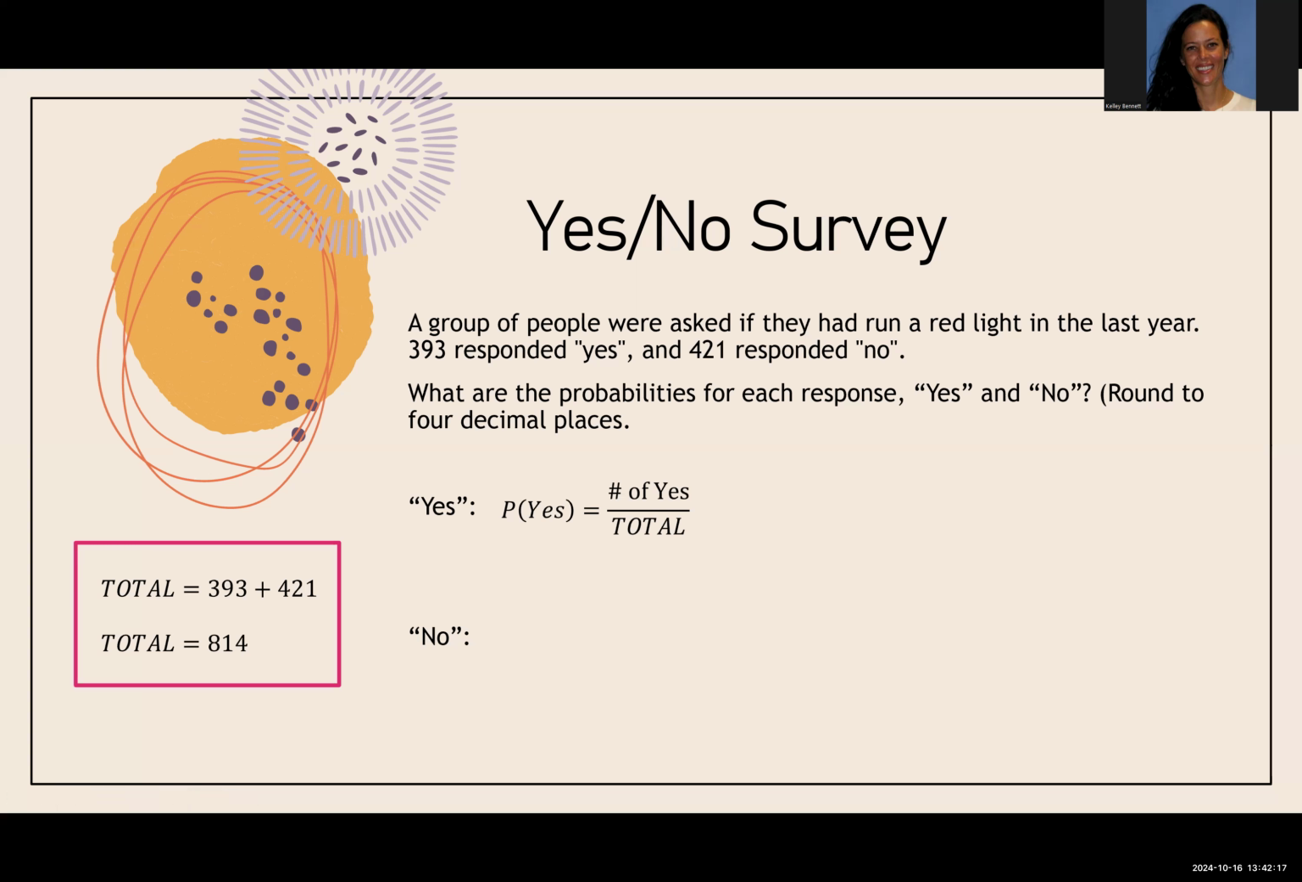So I want to add 393 to 421, and my total is going to be 814. So for probability of yes, number of yes divided by total. We have 393 yeses, and we have 814 total. So it'll be 393 over 814. And we're going to round this to 4 decimal places. So I get 0.4828. And then for no, it's going to be the number of people who said no divided by the total. So that's going to be 421 divided by 814, and then round it to the 4th decimal place.